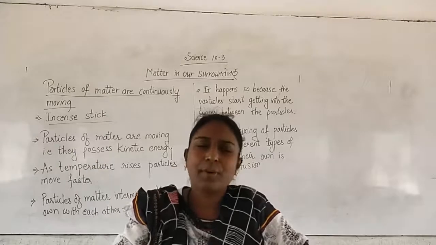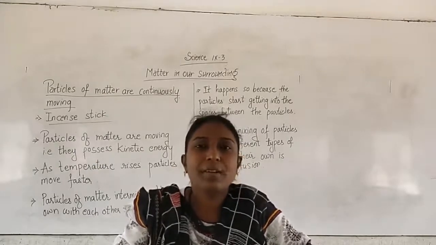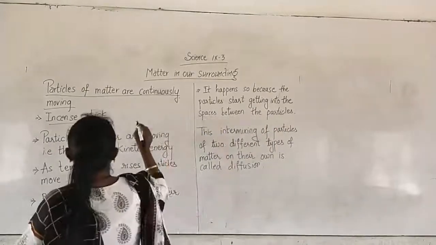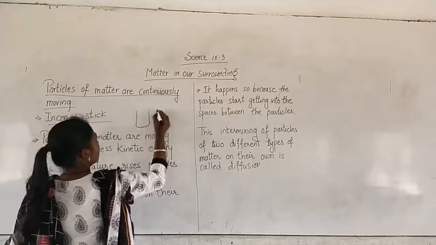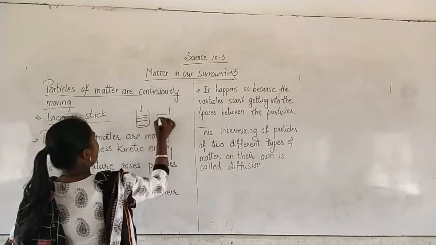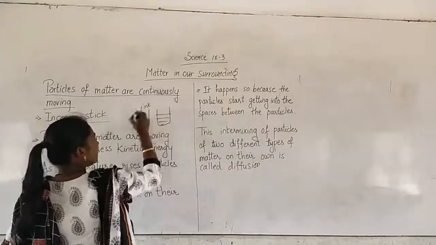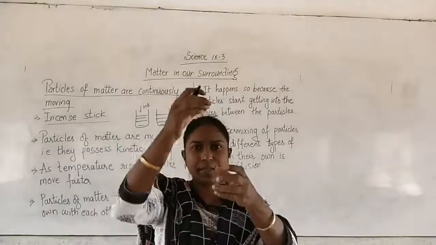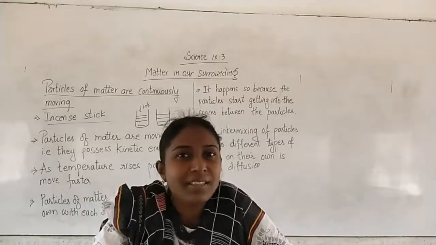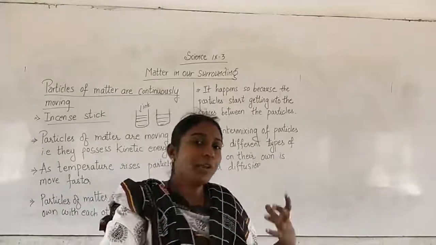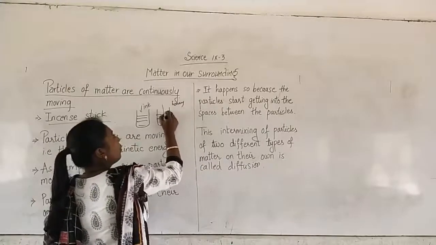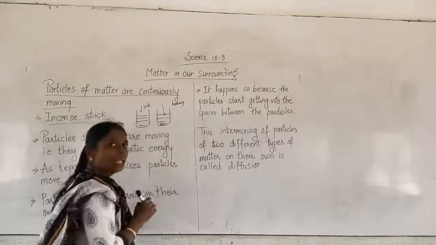Now let us go with one more experiment. That is, you need to take two beakers. Here they are not available, so I'll just draw it. If you take two beakers, in one beaker, first fill it with water. You put a drop of ink. Normally I see, when you take a beaker and put a drop of ink, immediately the ink spreads. Right? When you take a drop of honey and put it in the water, it goes and settles down.